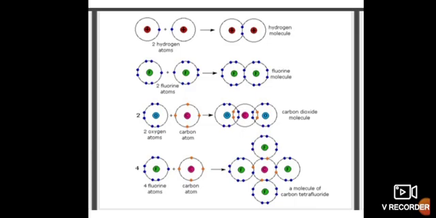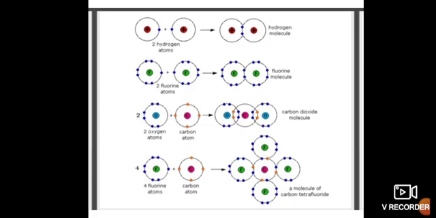In carbon tetrafluoride molecules, the same situation happens. In this process, carbon has 4 electrons in its outermost orbit, while fluorine has 7 electrons. Fluorine requires 1 electron to complete its octet, and carbon requires 4.